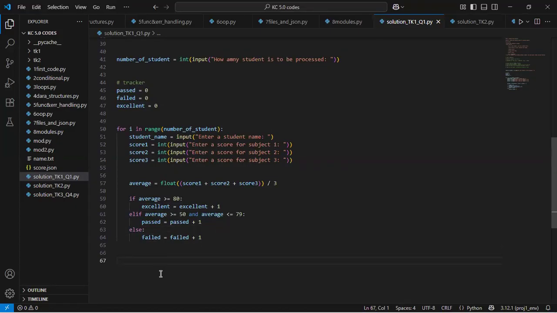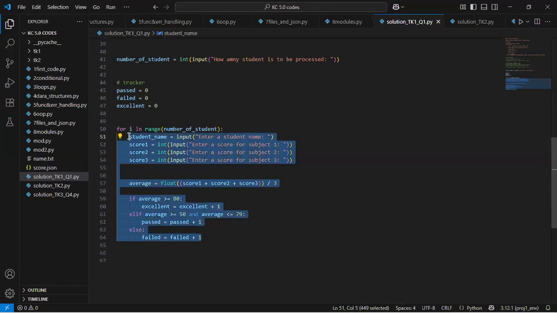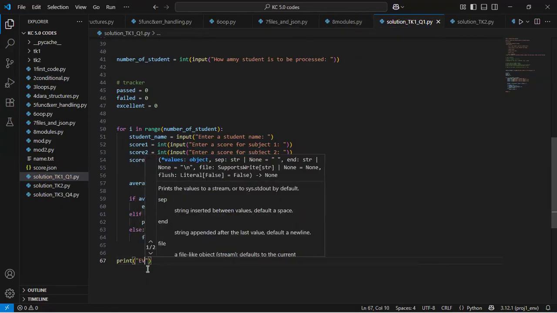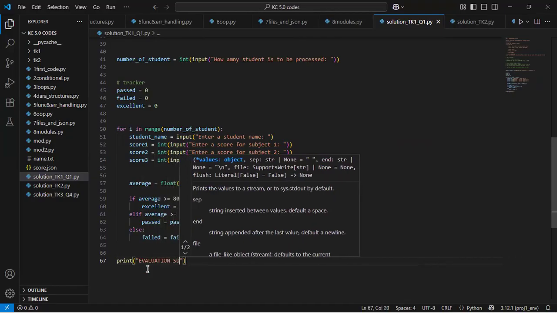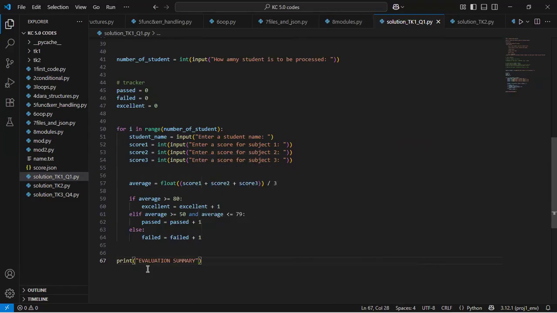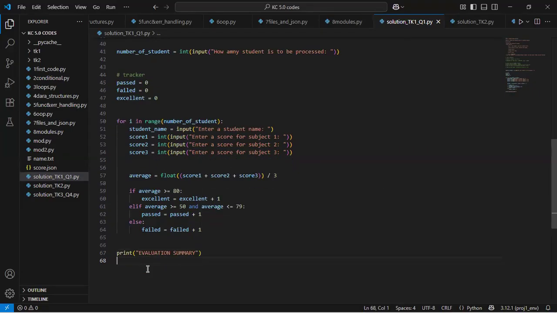So here I will now come after the loop has finished, after we've processed all the students, right? Because remember, all these things happen inside a loop. After we process all the students, I have to come outside this loop and show the number of people that have passed and the number that have failed. So I'll put in a print here, and I would say evaluation summary, right? Because that is where the actual thing lies. And I will show the total number of students that have failed, and the same with the total number of students that have passed.